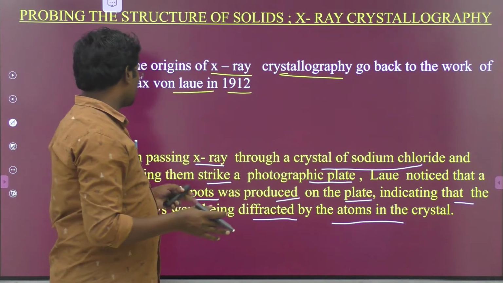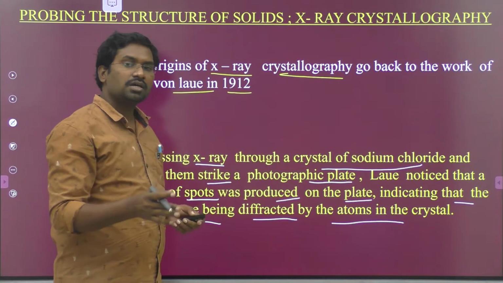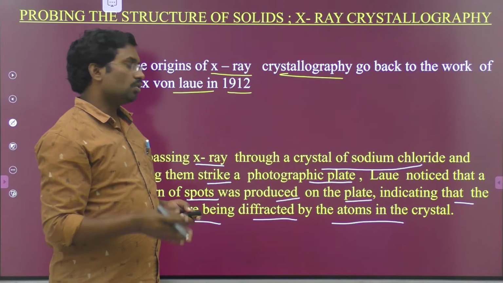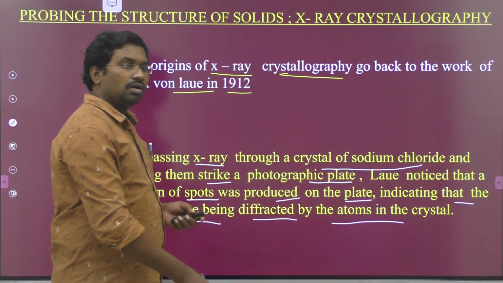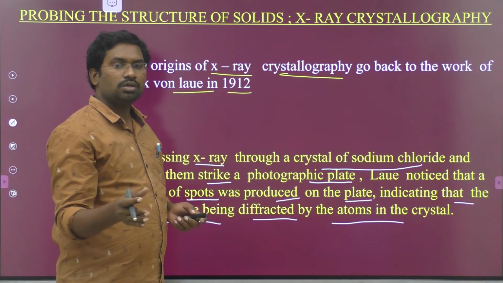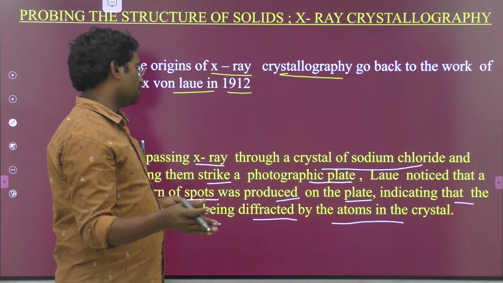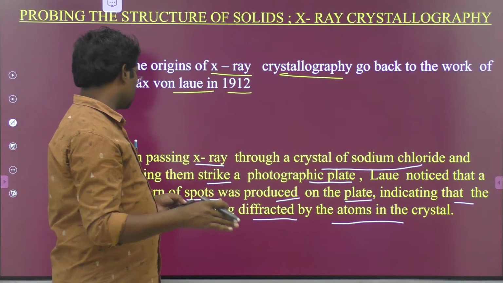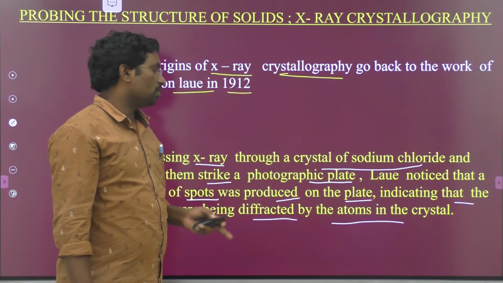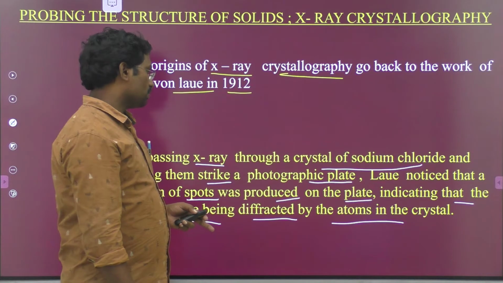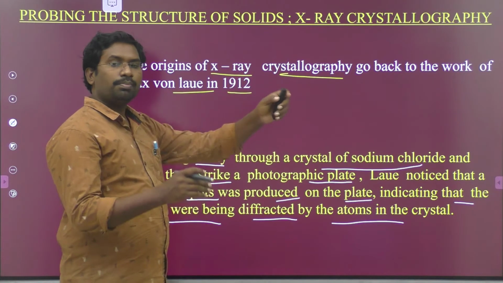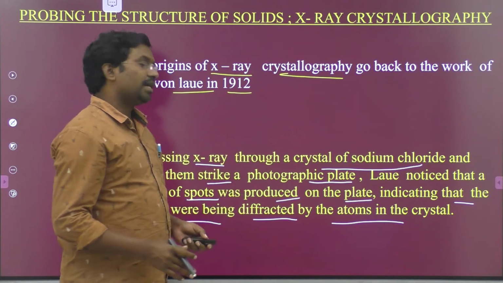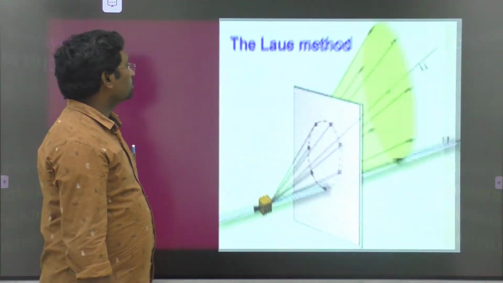Okay students, he noticed that the X-rays pass through the sodium chloride crystal, and a pattern of spots was observed on the photographic plate, indicating that X-rays were being diffracted by the atoms present in the crystal.